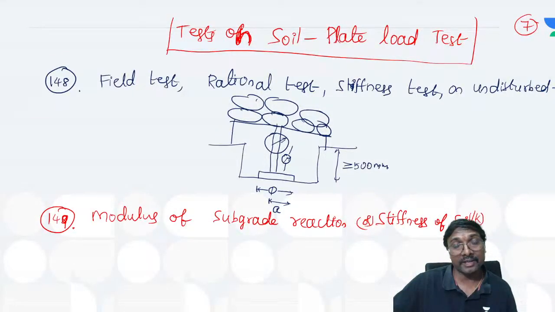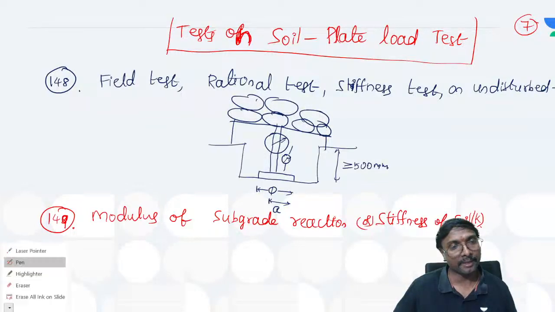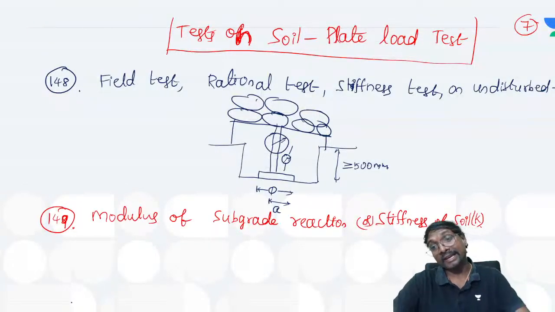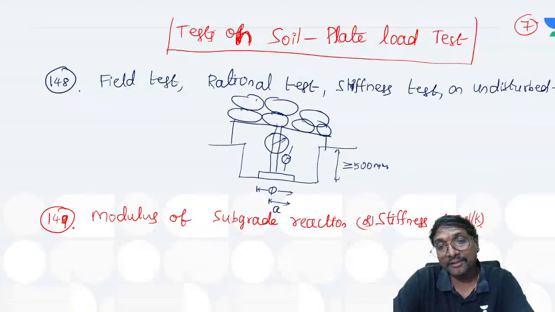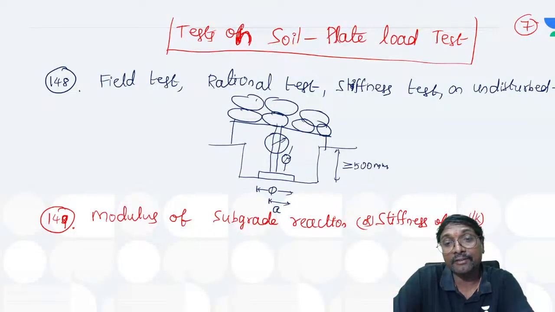What is the symbol we give for the stiffness of the soil? K is the symbol we give for the stiffness of the soil.